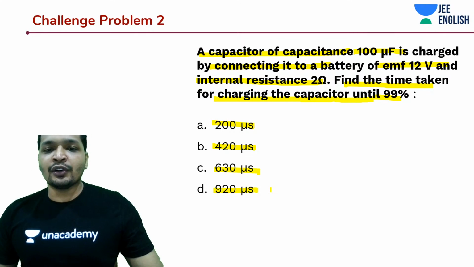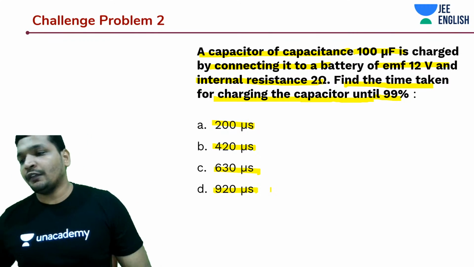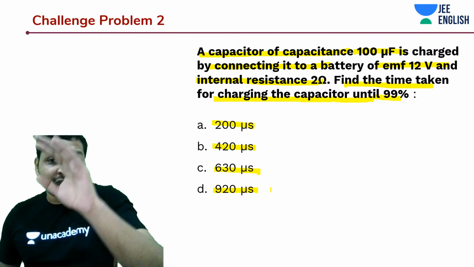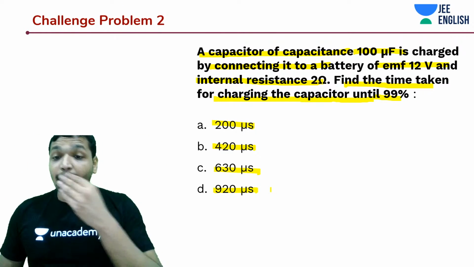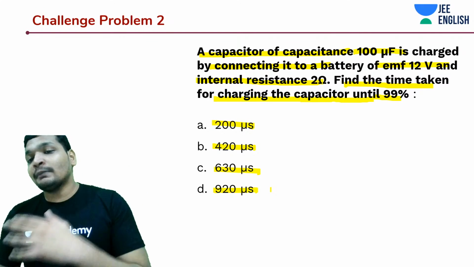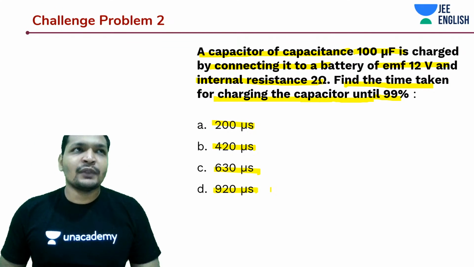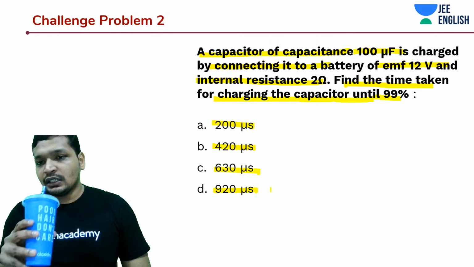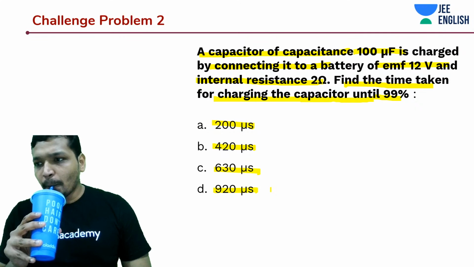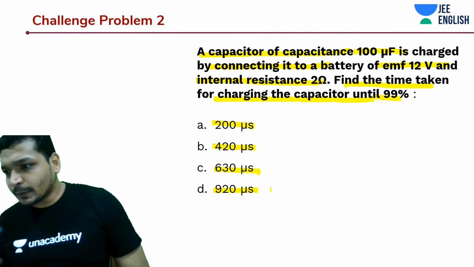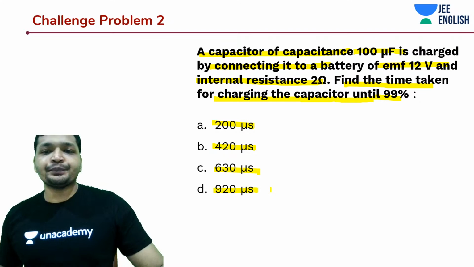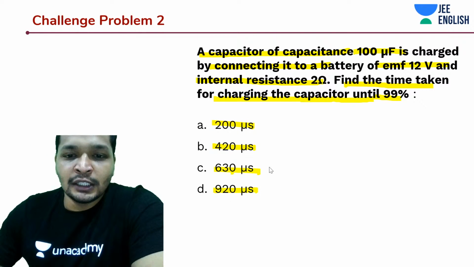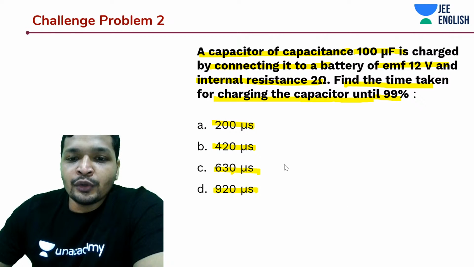We did some graph. You can analyze this from the graph. If you understood that graph, we spoke about when it is going to attain the steady state, and when it is going to be 98.6% charged, 98.2% charged, and when it is 67% charged. So how do we do this?